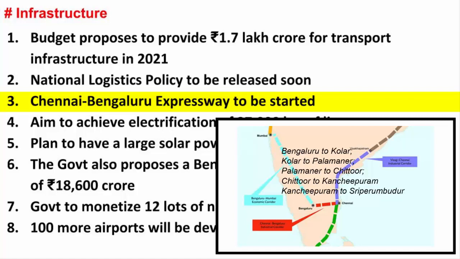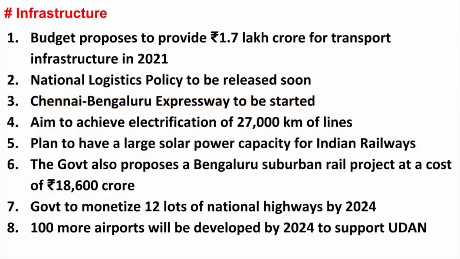The construction of the expressway will boost plans to develop a mega industrial zone called the Chennai to Bengaluru Industrial Corridor. This industrial corridor is being designed on the lines of the Delhi to Mumbai Industrial Corridor, which is expected to be completed by 2023. Industrial corridors offer effective integration between industry and infrastructure, leading to overall economic and social development. Chennai and Bengaluru are going to be megacities soon. Currently, they are metropolitan cities.